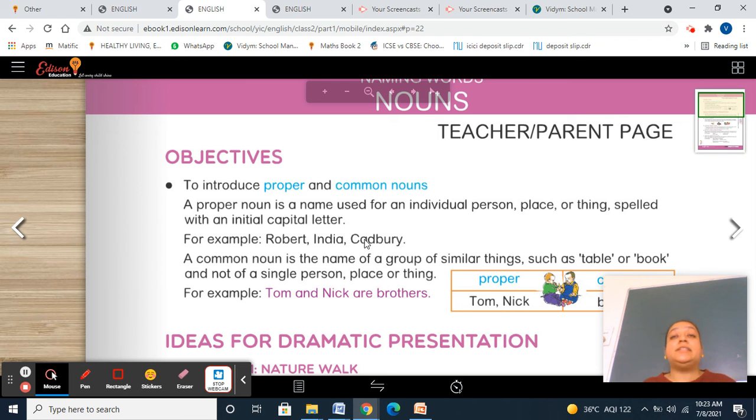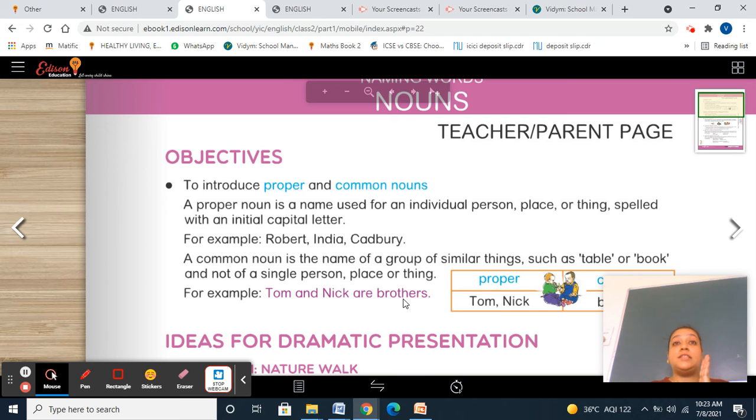First of all, read the sentence. For example, Tom and Nick are brothers. Fine. Now you are going to find out the nouns. Just nouns. Nouns are the name of a person, place, animal or thing. So Tom and Nick, they are person noun. Brothers, person noun. या पता चल गया ये person noun है.